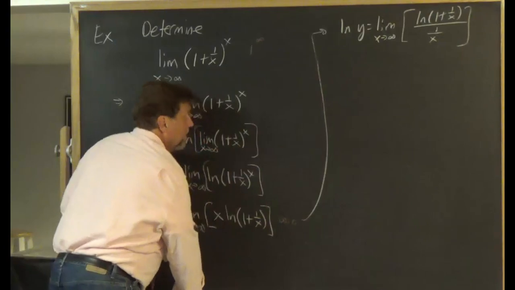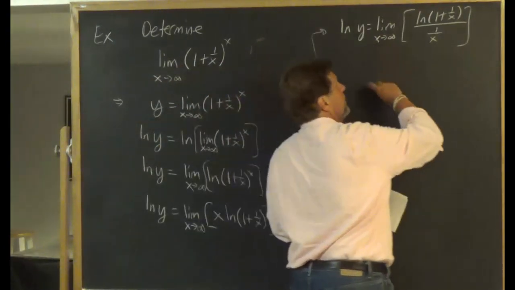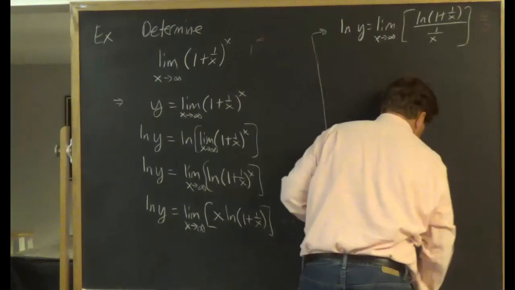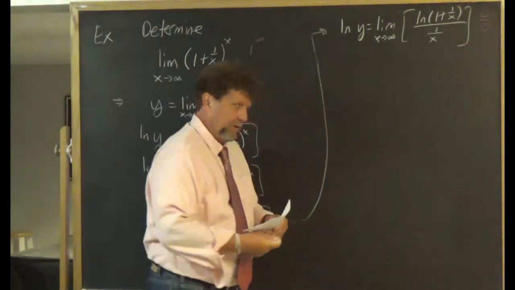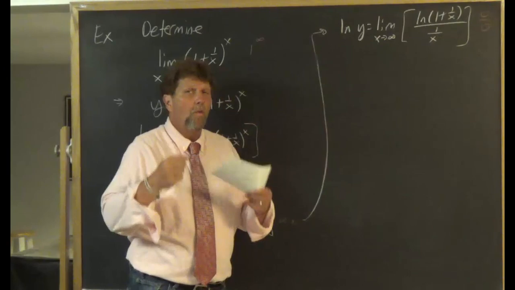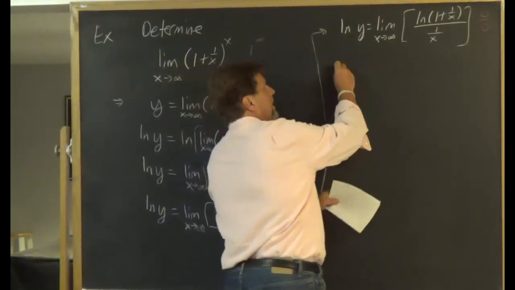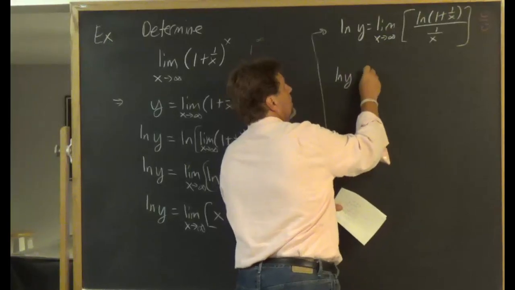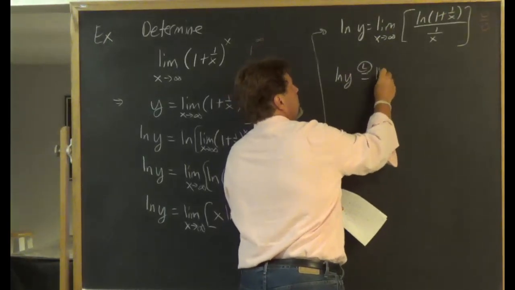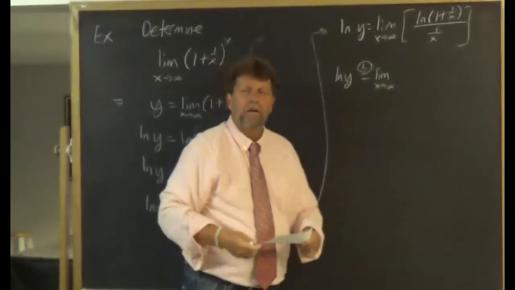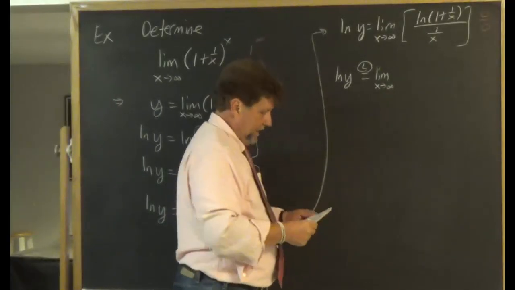Now as x goes to infinity, the form is 0 over 0. And once we have 0 over 0, we can use L'Hopital's rule. And notice, L'Hopital's rule is only used on the right side of the equation because that's the only side that has the limit statement in it.